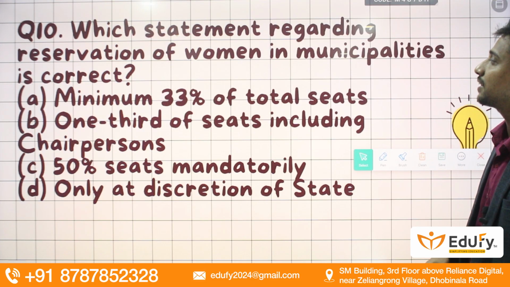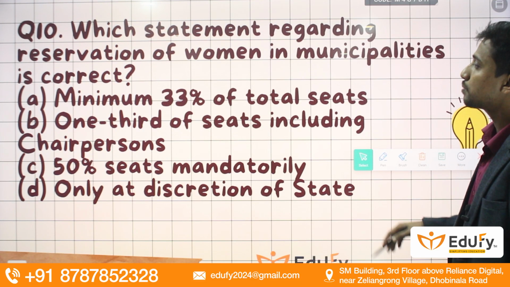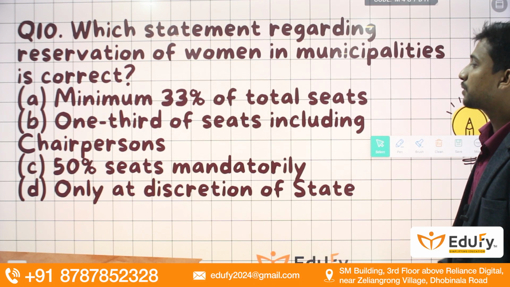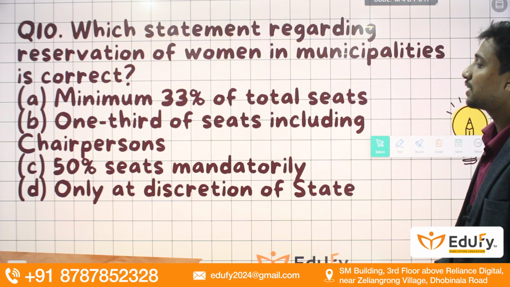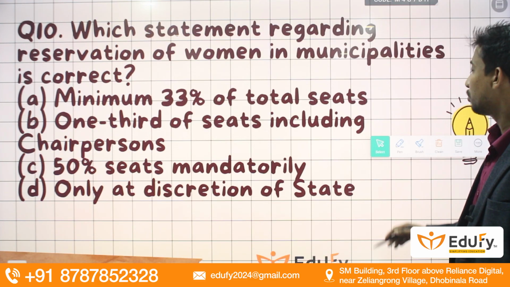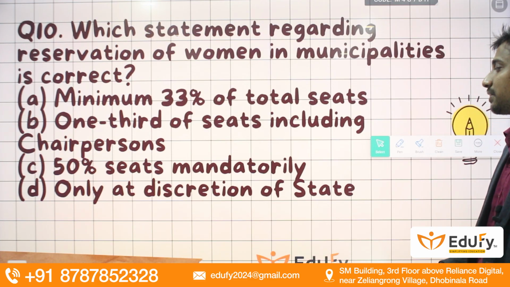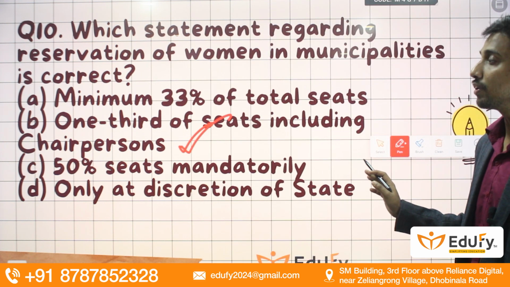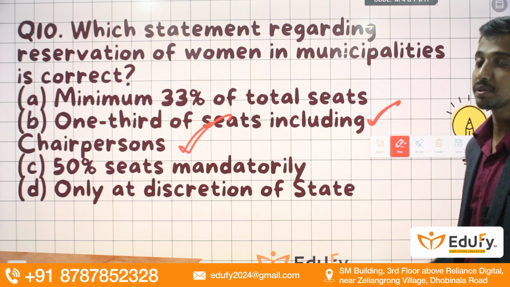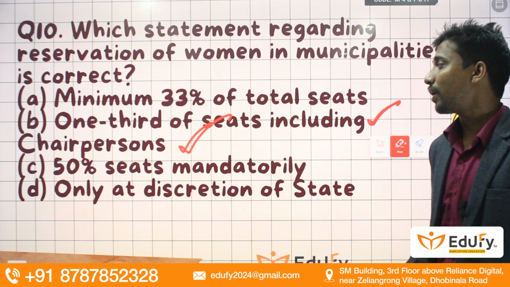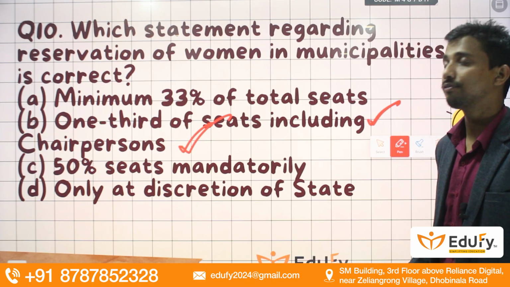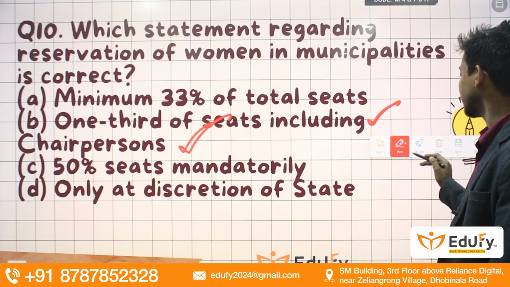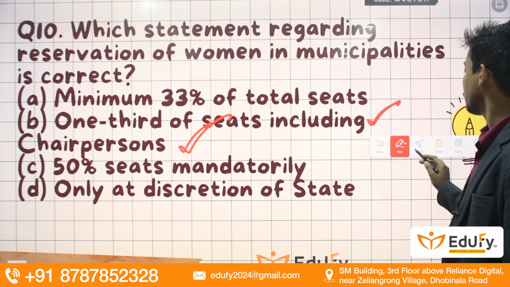Moving towards the next question: which statement regarding the reservation of women in municipalities is correct? Minimum 33% of the total seats, 1/3 of the seats including chairpersons, 50% of the seats mandatorily, or only at the discretion of the state. One third of the seats shall be reserved for women including the chairpersons. So the correct option will be option B.